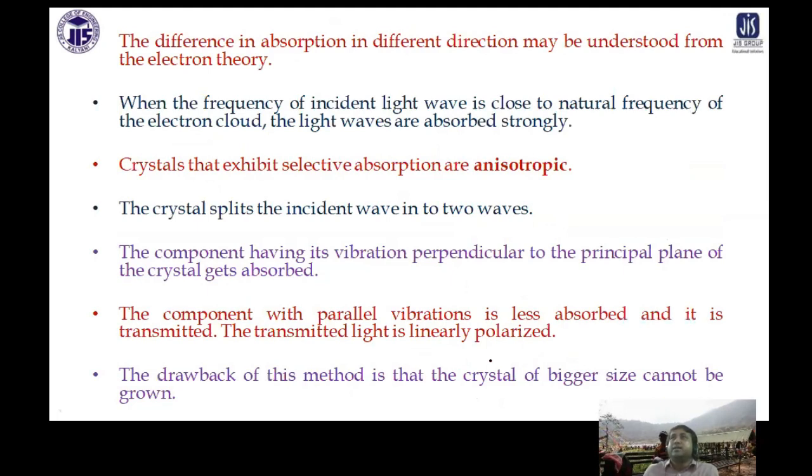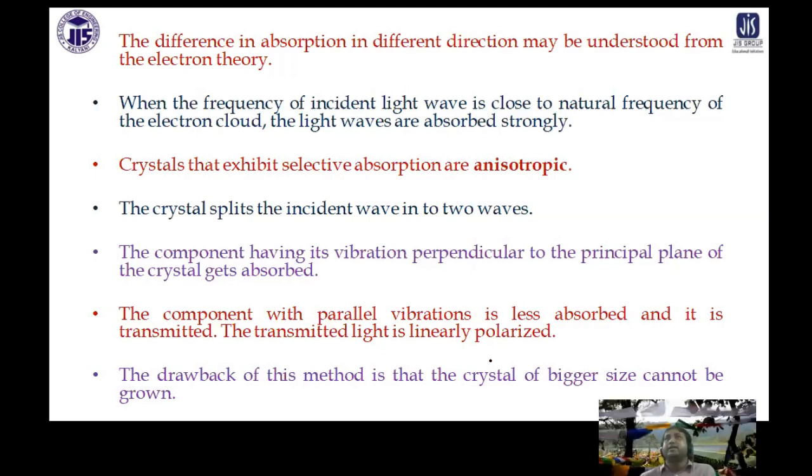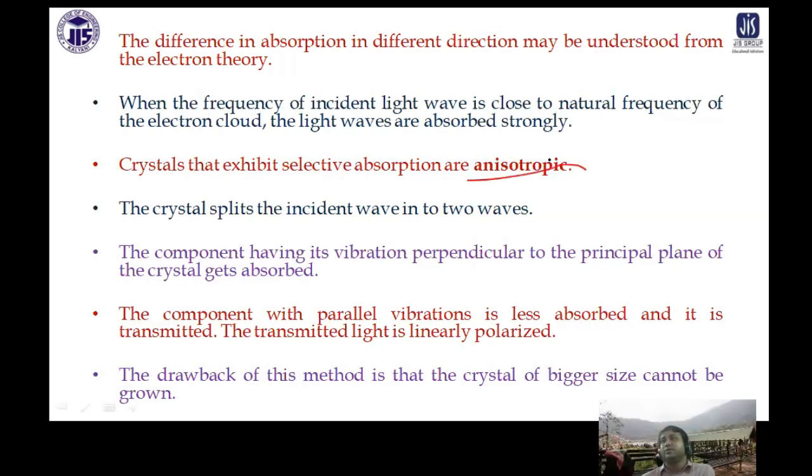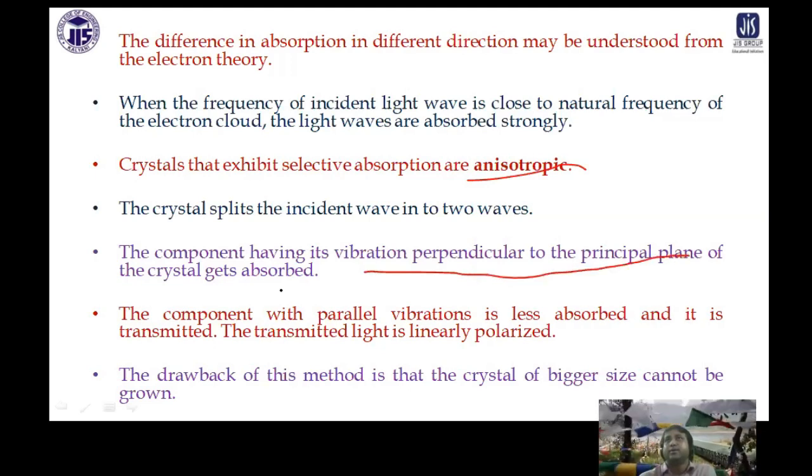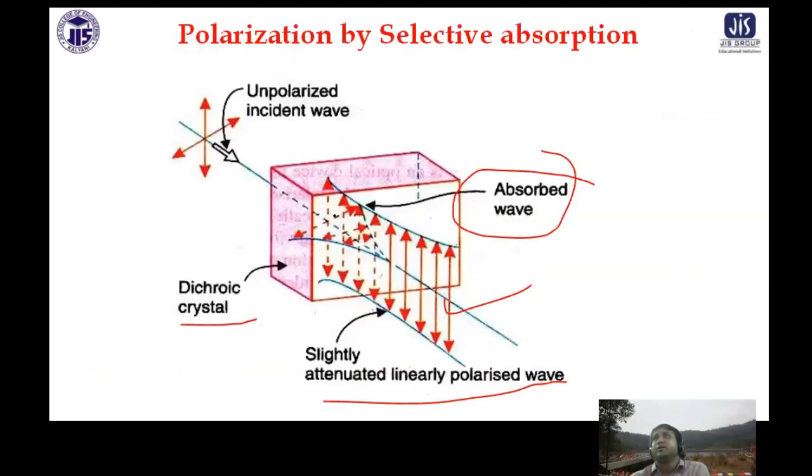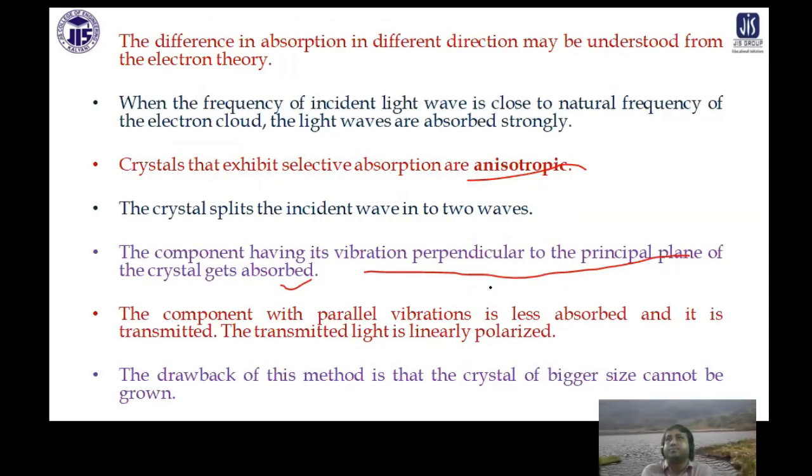The difference in absorption in different directions may be understood from the electronic theory. Crystals that exhibit selective absorption are called anisotropic crystals. So these are anisotropic crystals. Light waves are coming out of the material, and the components having vibration perpendicular to the principal plane get absorbed. As you can see on the screen also, the perpendicular component is getting absorbed, and the one in the direction of the principal plane is transmitted through.